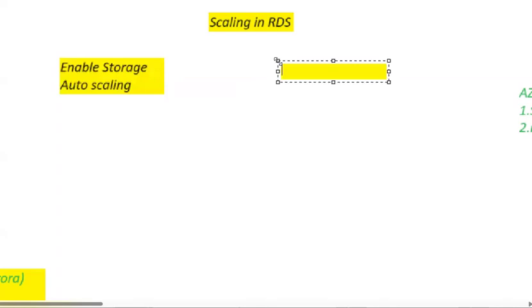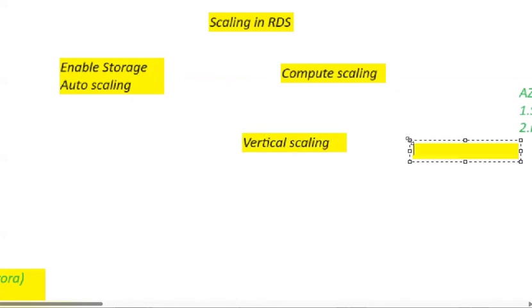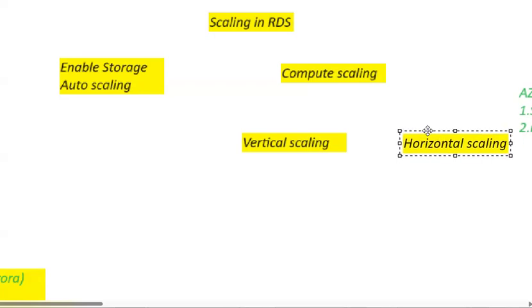Coming to compute scaling, it is done in two ways: vertical scaling and horizontal scaling. These are the two types of scaling under compute scaling.